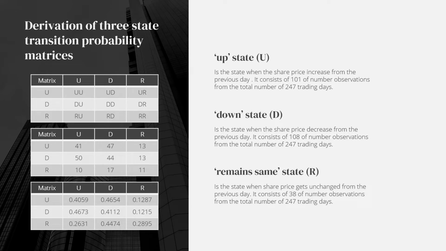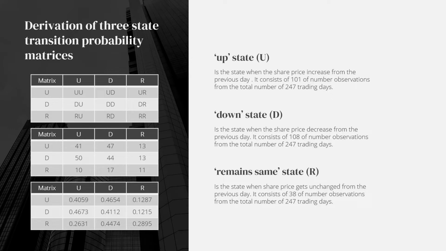Next, I will show the derivation of the 3-state transition probability matrix. There are 3 variables, which are U, D, and R, which represent the up state, down state, and remain state respectively. The U state is when the share price increased from the previous day. It consists of 101 observations from the total of 247 trading days.